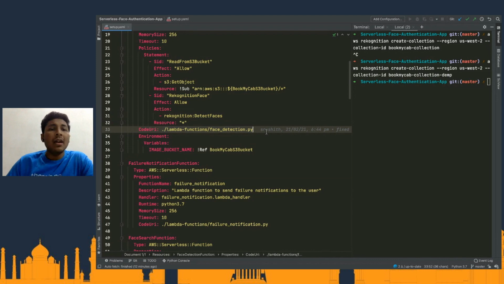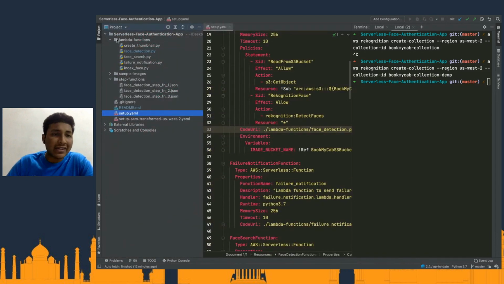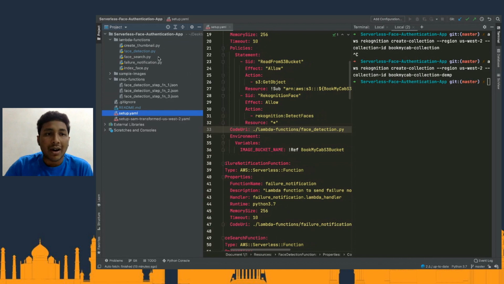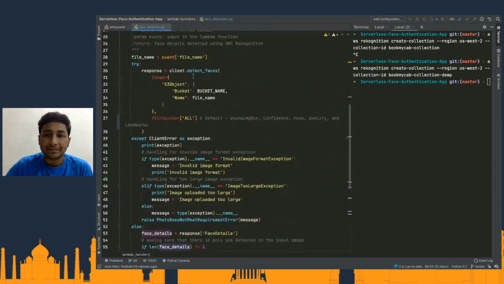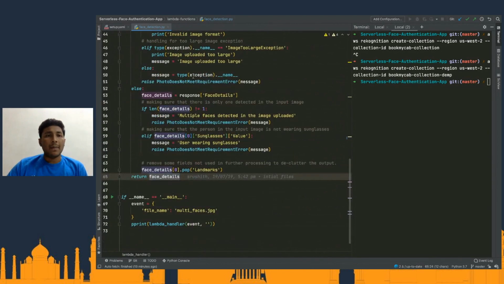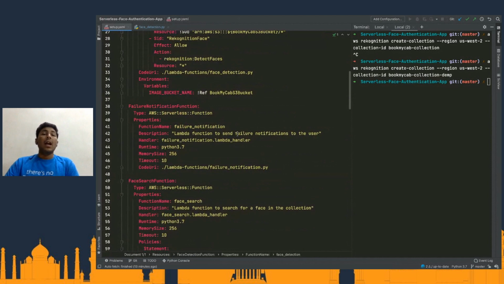Now the code URI. The code URI is basically the place where my Lambda function code is. You can see I have another folder called Lambda functions, and here I have a function called face detection, which is the function here. Before I get into the code part of it, let me quickly explain the other parts of my CloudFormation template.